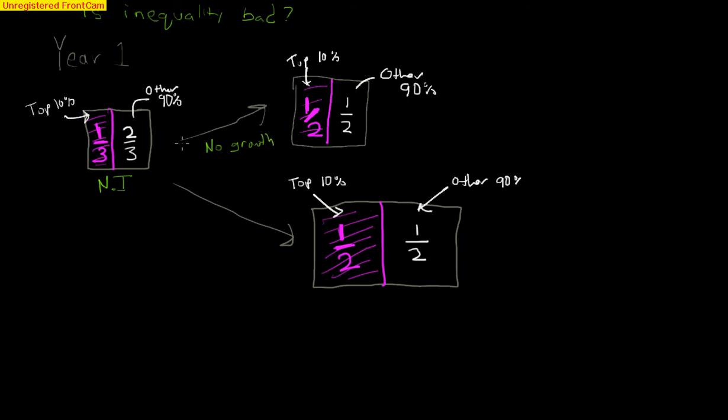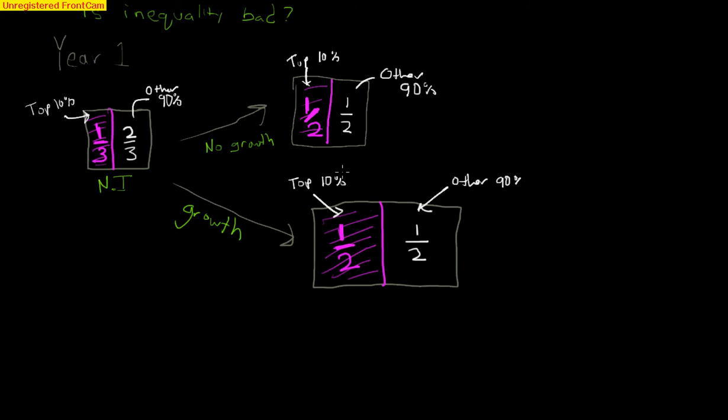In that case, if the top 10% then has a half of the income, that's clearly worse for everybody, as visualized by the smaller area of these rectangles. And there's another case. He says, well, suppose we have growth. If there's growth, then we go to a situation where the top 10% has one half, but now the other 90% has one half.